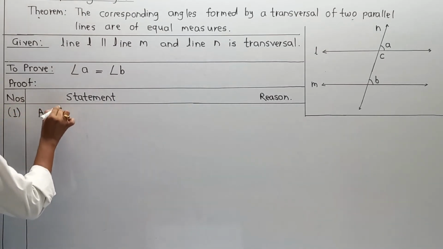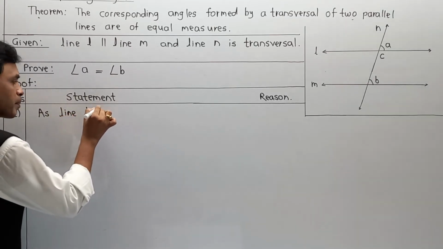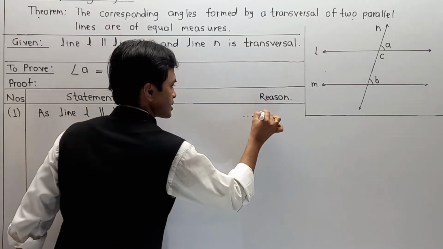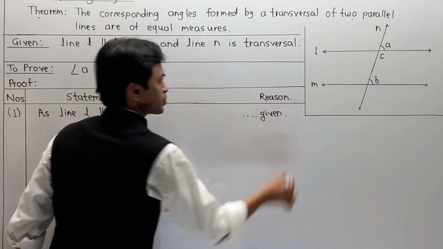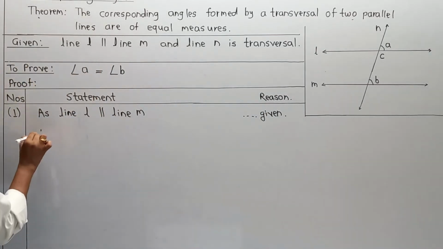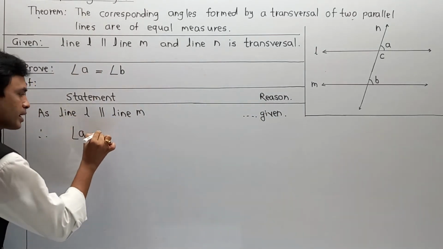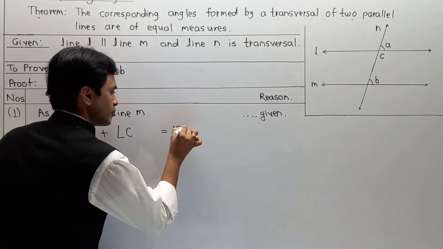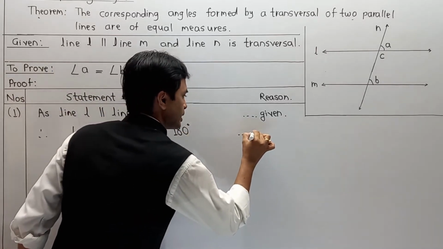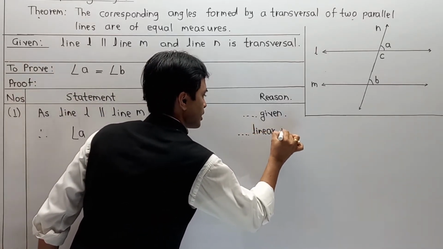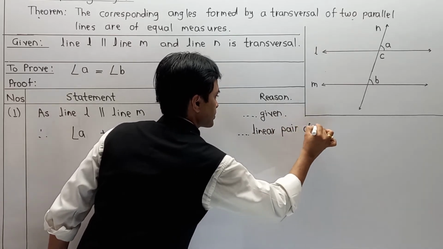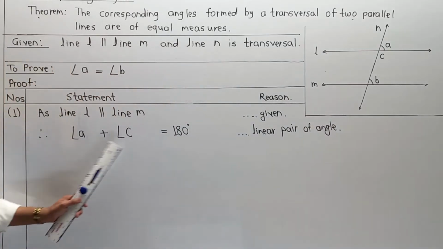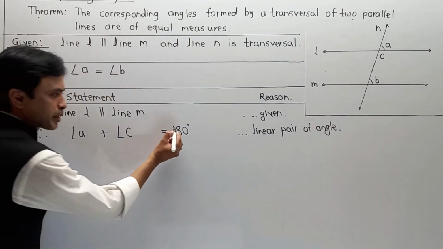As line L is parallel to line M, they have given it, so I am going to write it as given. Our first part: angle A plus angle C is 180 degrees. Reason: linear pair of angles.